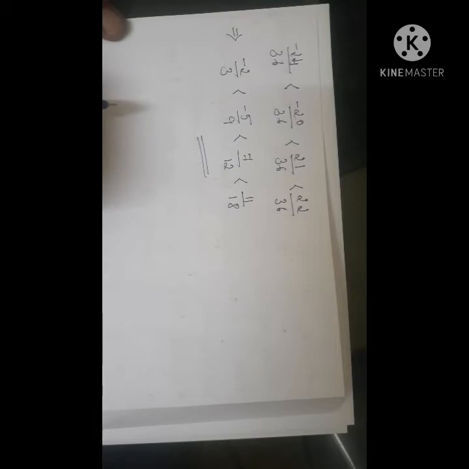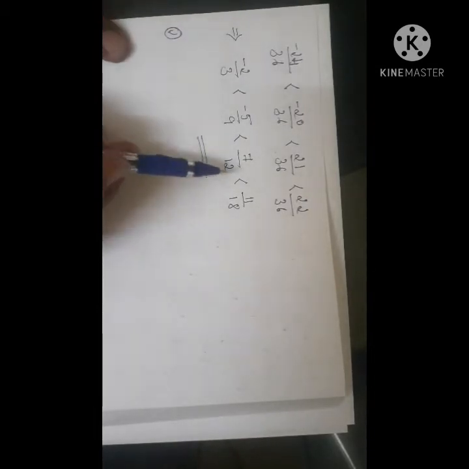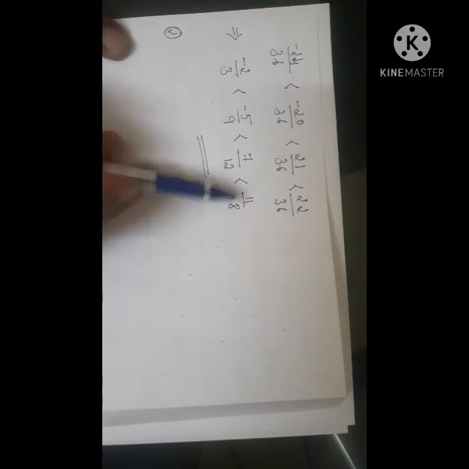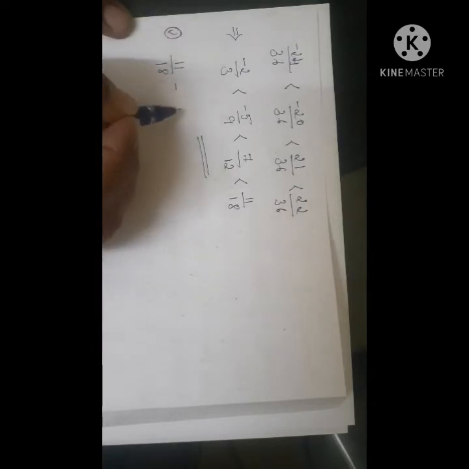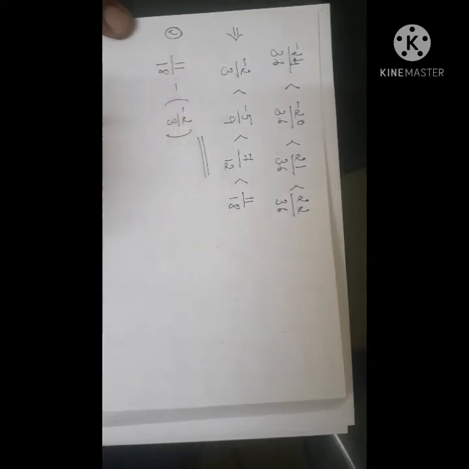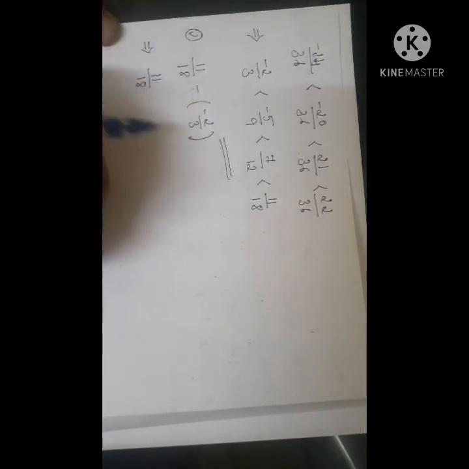9, 10, 11, 12. Now the second sub question: we have to find the difference between the largest and the smallest fractions. In the given sum, the largest fraction is 11 by 18, minus the smallest fraction, which is minus 2 by 3. So write down 11 by 18, then minus into minus becomes plus 2 by 3.